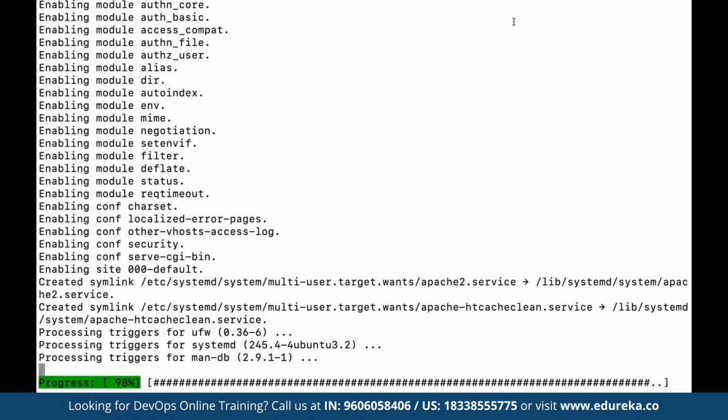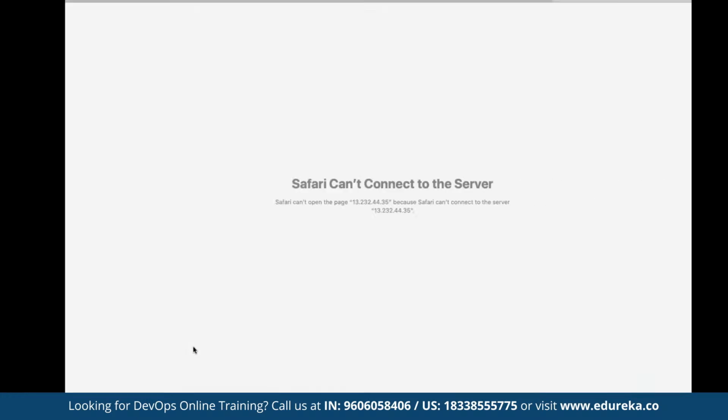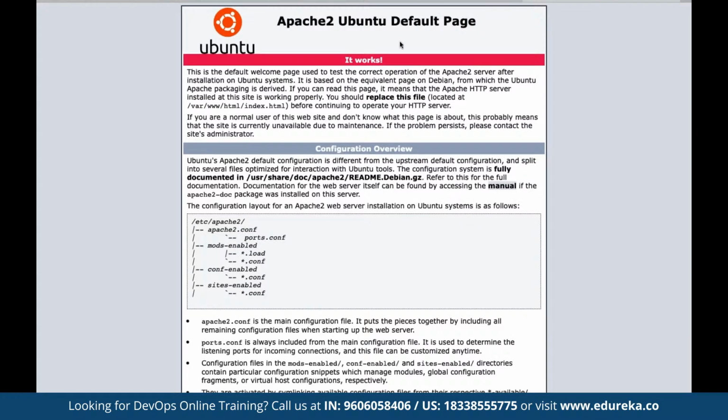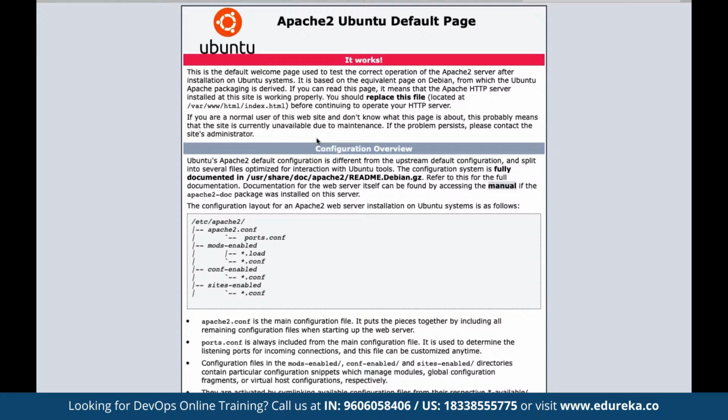Generally, depending upon the type of package, it can take anywhere between 1 minute to even 5 minutes to download and configure. You can see here it has been configured. That means if we come back and hit refresh, the same IP is now returning the Apache 2 server homepage, which has been successfully installed on the current instance that we had defined.